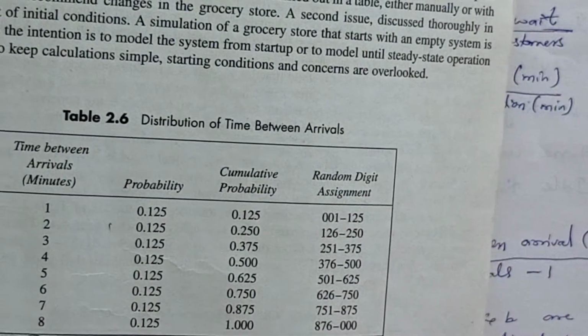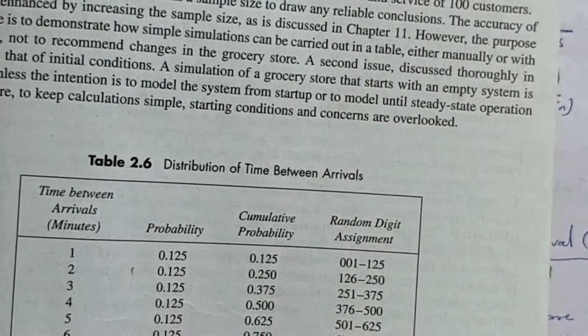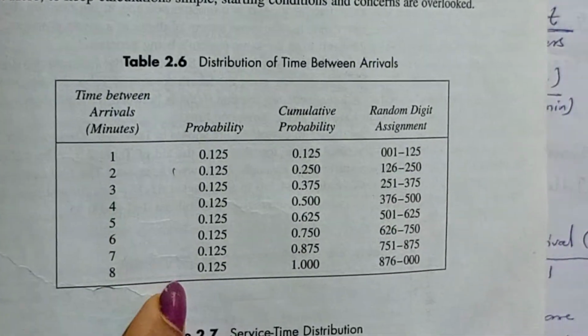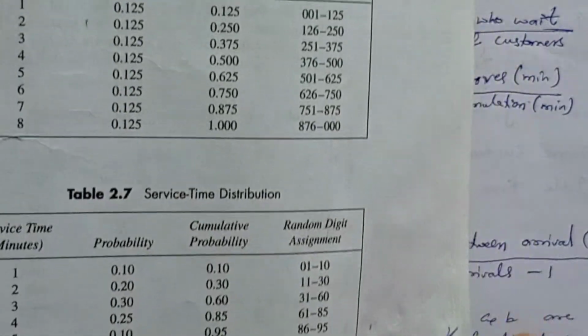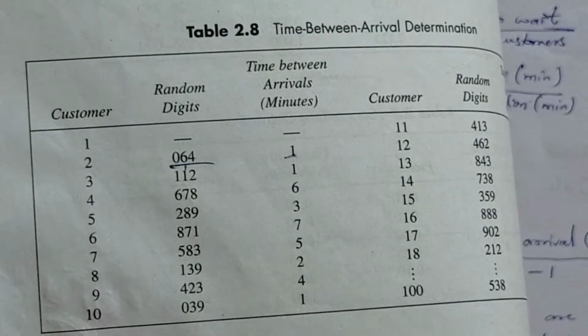calculate this. Before going into how to calculate, the data given in your question paper are the time between arrivals with probability, and next, service times with probability. Same as for random digits, see here, this is the random digit assignment table.